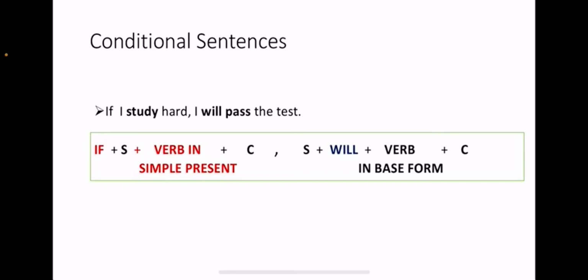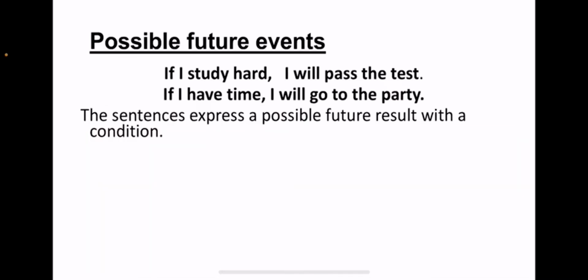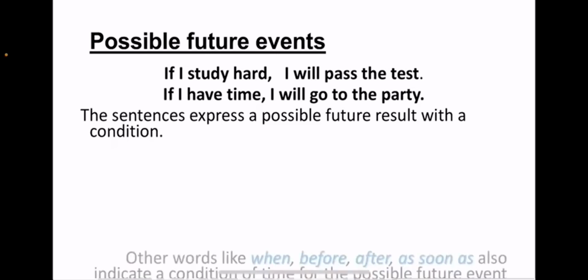And this type of conditional sentences refer to something that is possible in the future with a condition, right? So if I study hard, I will pass the test. If I have time, I will go to the party. Both condition and result. The result is in the future, the condition is in present simple, right?